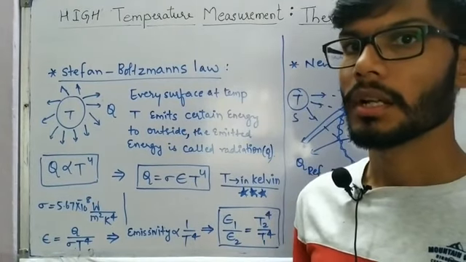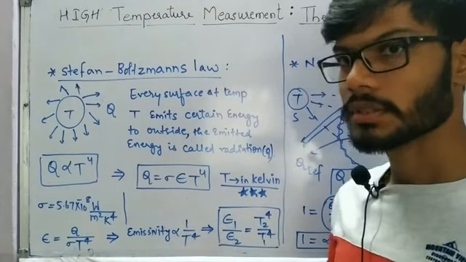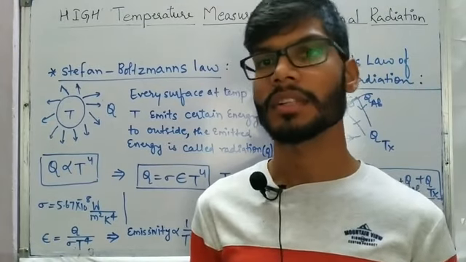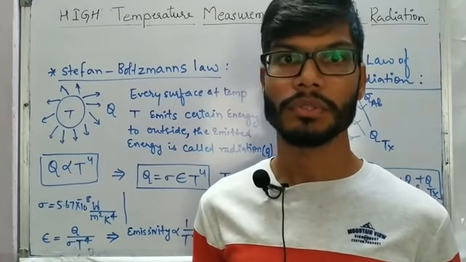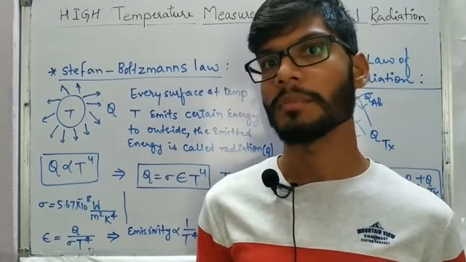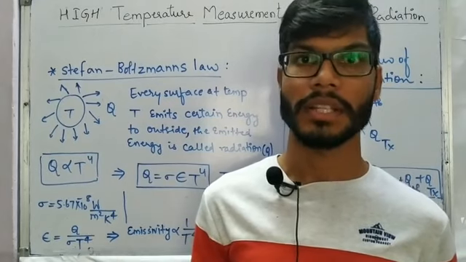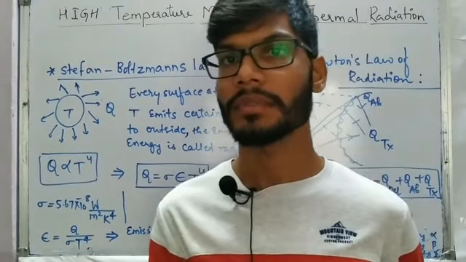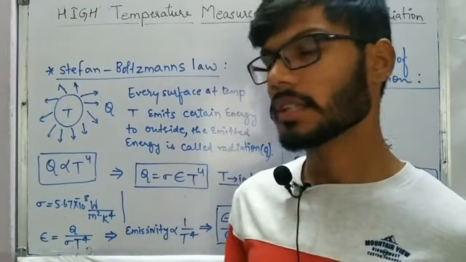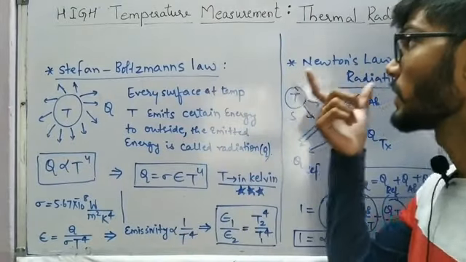Whenever we encounter temperatures above the limit those devices can handle, we have to come up with some alternatives so that we can measure even high temperatures. RTD, thermistor and thermocouple have to be used in contact with the surface, and only then will we be able to get the temperature. But if we have temperatures in the thousands and above, we cannot use those devices because we cannot bring them into contact with the surface. So in that case we have to make use of a concept like thermal radiation.